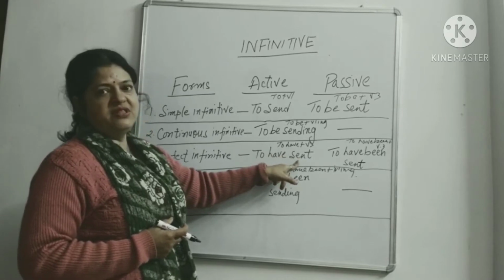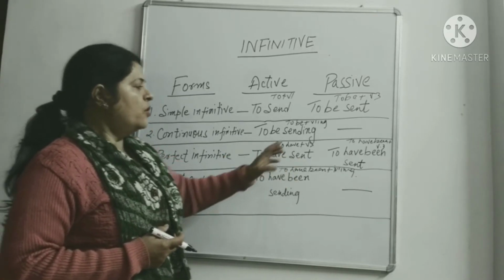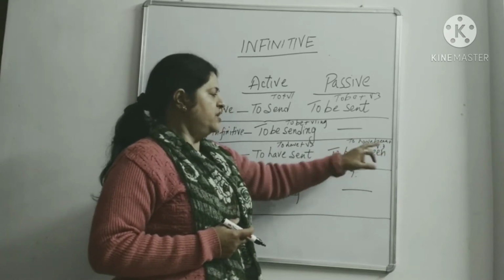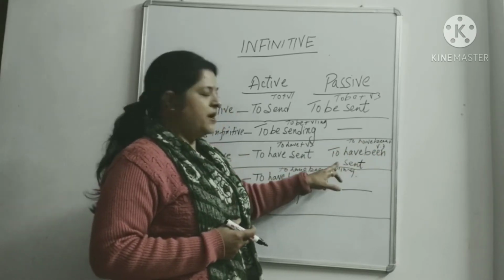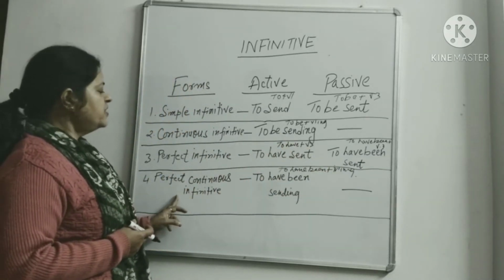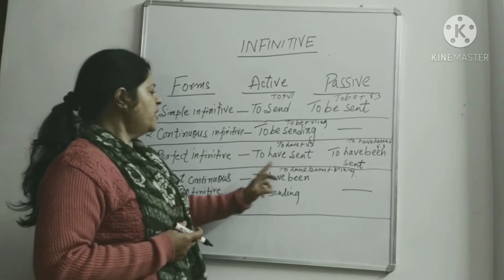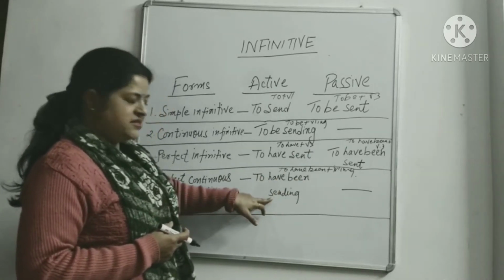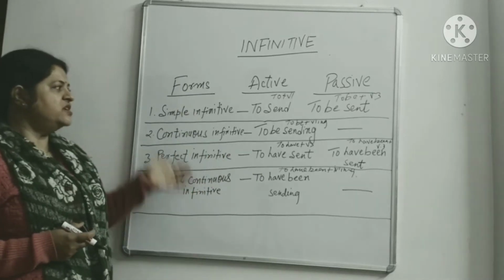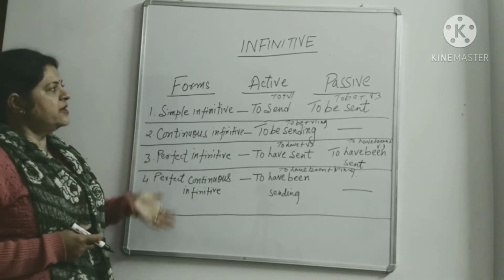V3 होता है past participle. और इसका passive voice है to have been V3. और next है perfect continuous infinitive. इसका होता है to have been plus present participle. ठीक है, तो आप इसका स्क्रीनशॉट ले लीजिए, उसके बाद हम एक एक करके आपको समझा रहे हैं.